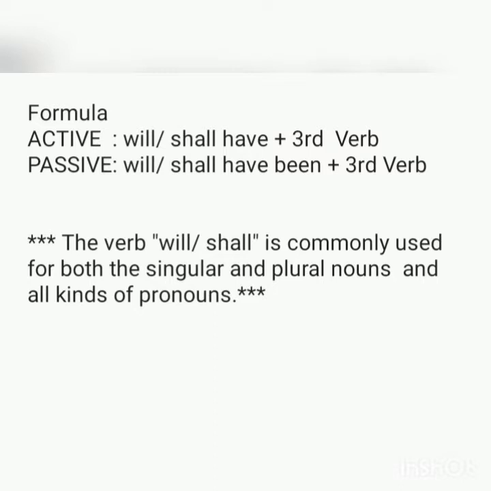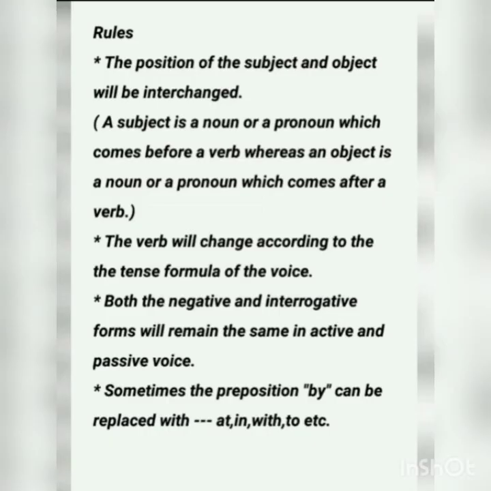The formula of future perfect tense active voice is will or shall have plus past participle form of the verb. And the formula of future perfect tense passive voice is will or shall have been plus past participle form of the verb. Remember, the verb will or shall is commonly used for both the singular and plural nouns and all kinds of pronouns. Let us remember the rules.